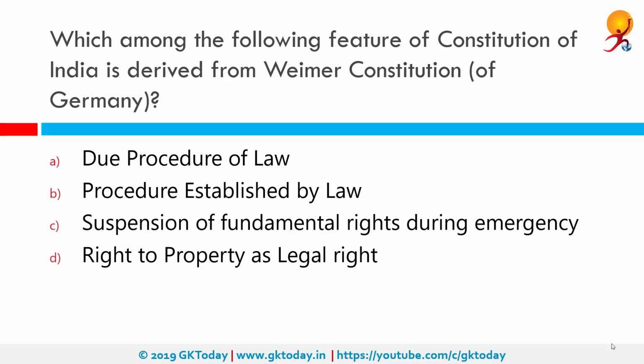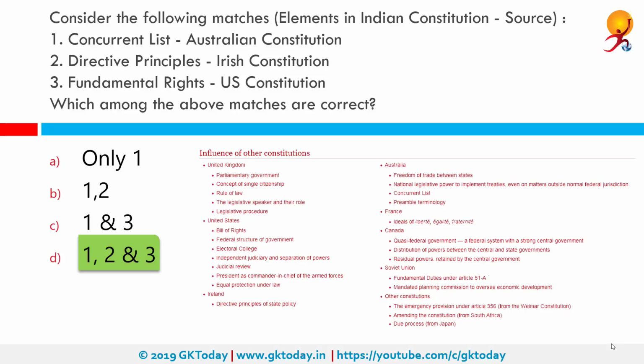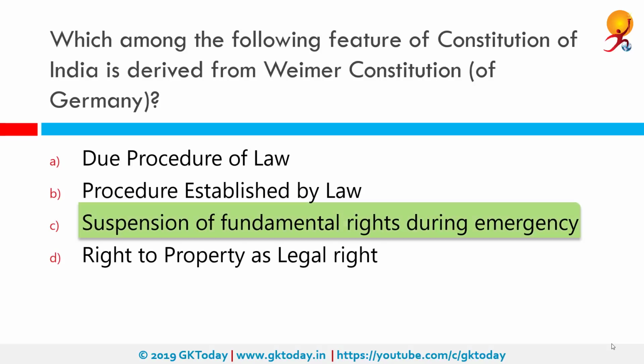Which among the following features of Constitution of India is derived from Weimar Constitution of Germany? Let us go back once. So here if you see in the other constitution section, the emergency provision under Article 356 is from the Weimar Constitution. So the correct answer here is suspension of fundamental rights during emergency.